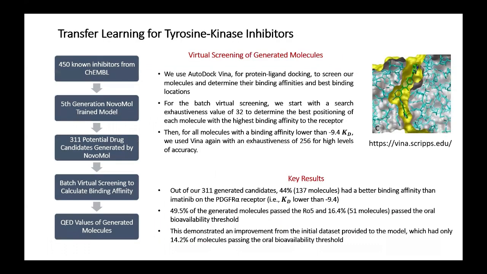Training off of 450 known inhibitors, NovoMol was able to generate 311 potential drug candidates, which we virtually screened to calculate their respective binding affinities and binding poses to the PDGFR alpha protein. Out of our 311 generated candidates, 44% had a higher binding affinity than imatinib on the PDGFR alpha receptor. 49.5% of the generated molecules passed the rule of 5, and 16.4% passed the oral bioavailability threshold, showing the model still optimized for high QED and oral bioavailability.